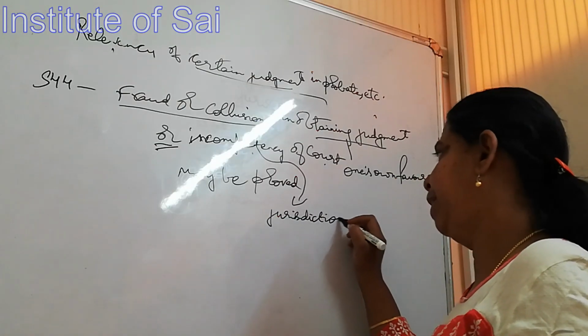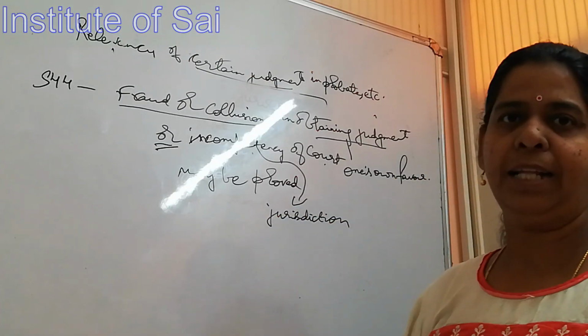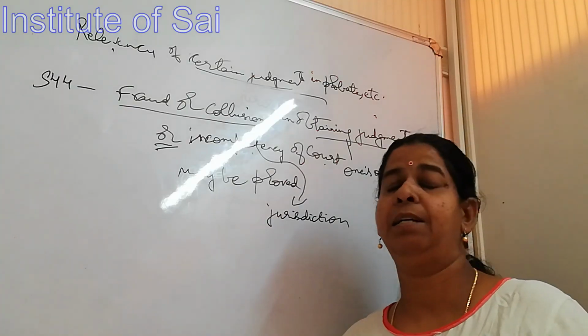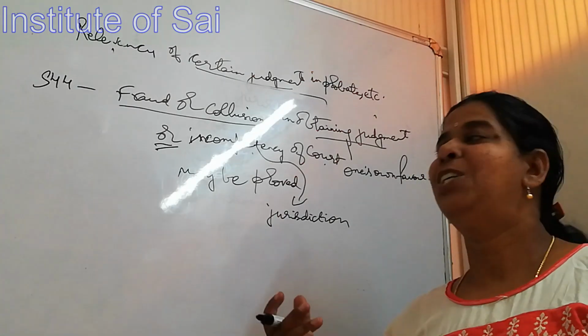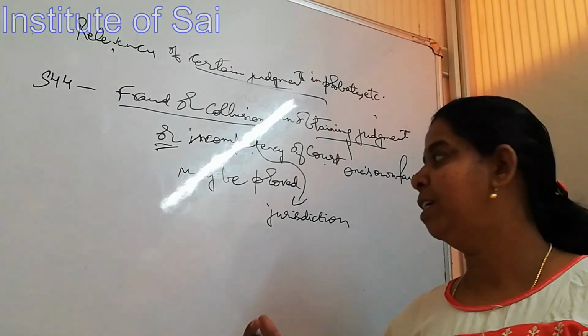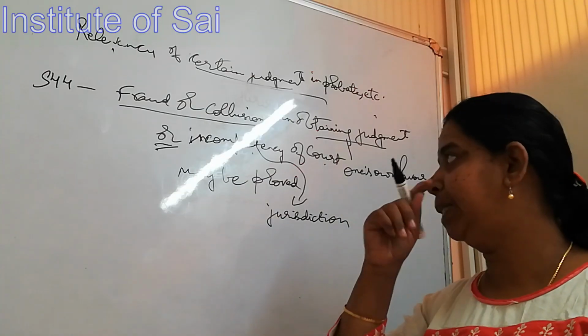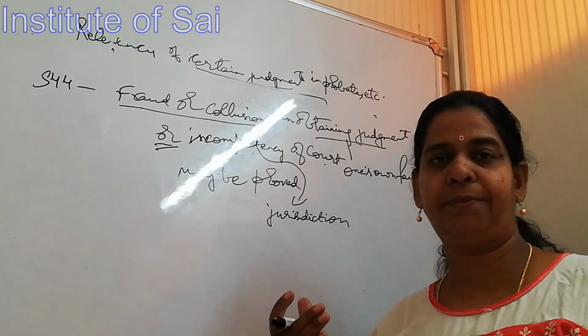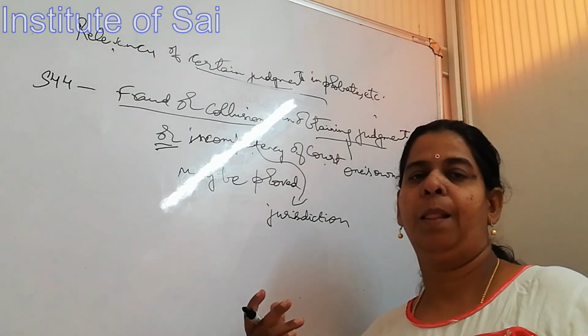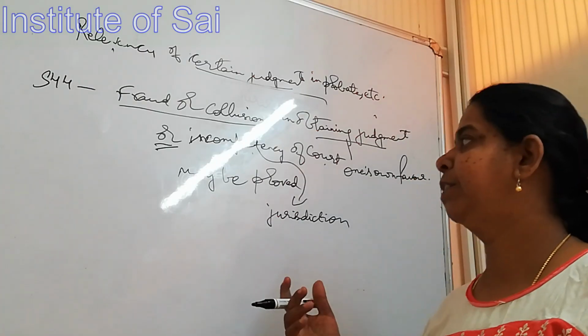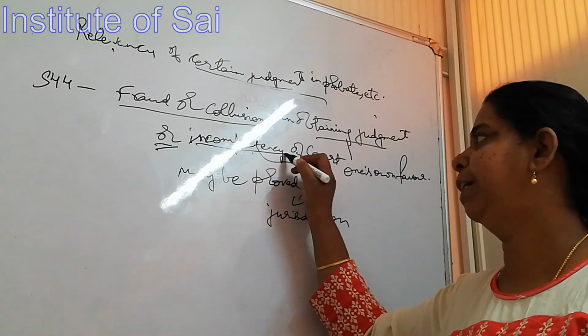Say for example matrimonial cases. Other than family courts, no other court has the jurisdiction to try family cases. So when we are speaking about jurisdiction, if a civil court has passed a divorce judgment, then it would be an incompetent court.